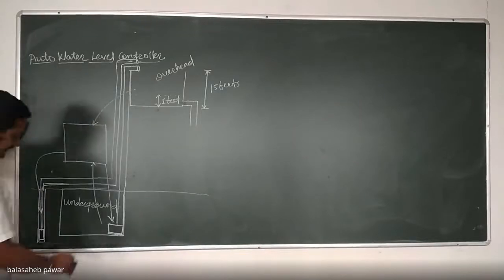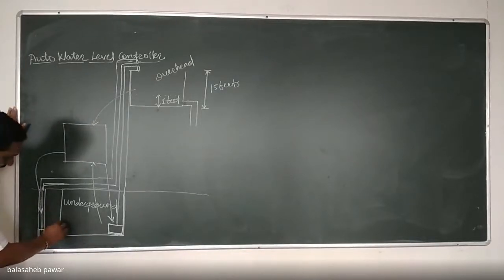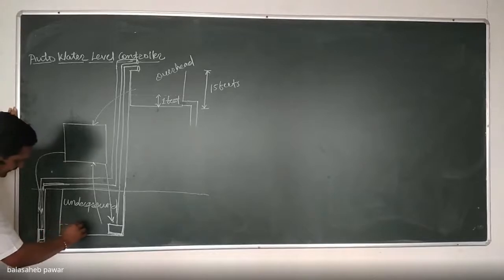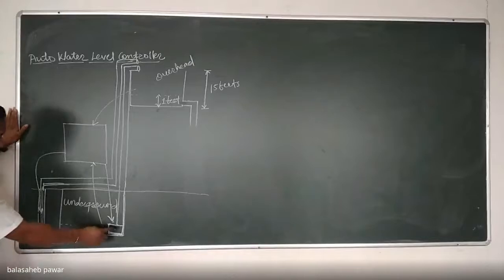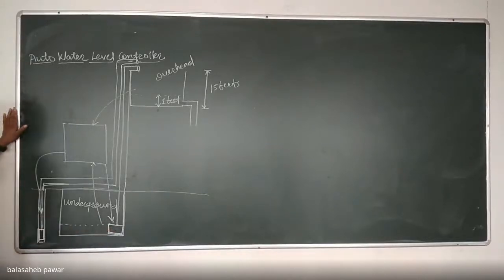Similarly, we will keep another reservoir in the underground tank also, just above the pump. We will not wait for that underground tank to get completely empty whenever this pump is in the on condition, correct? Otherwise, what will happen?